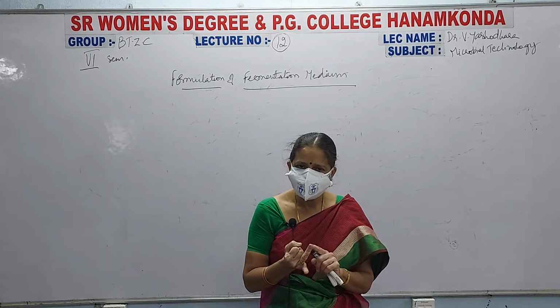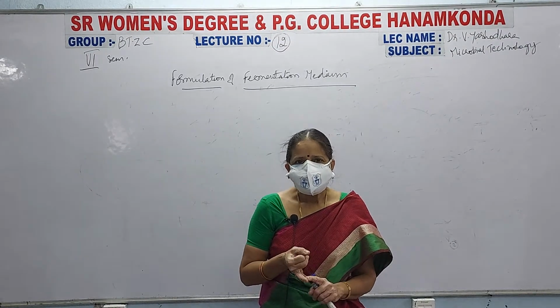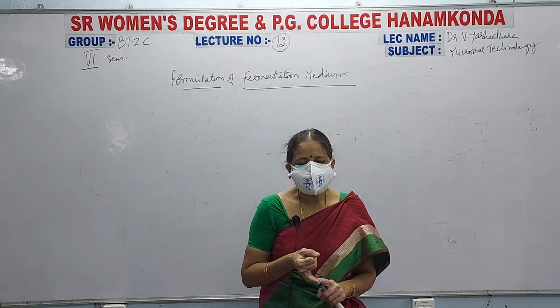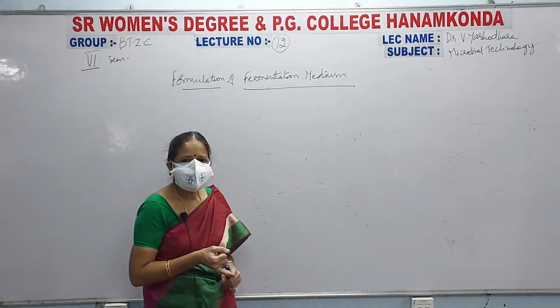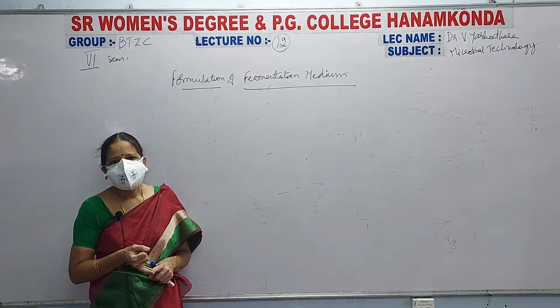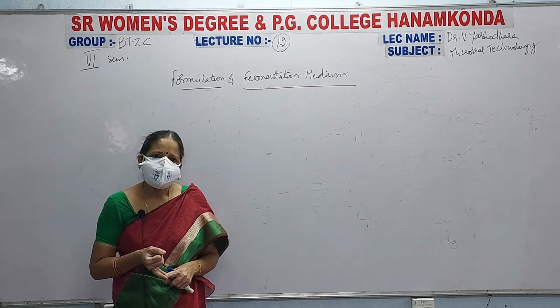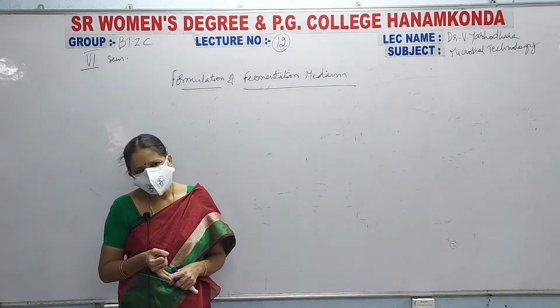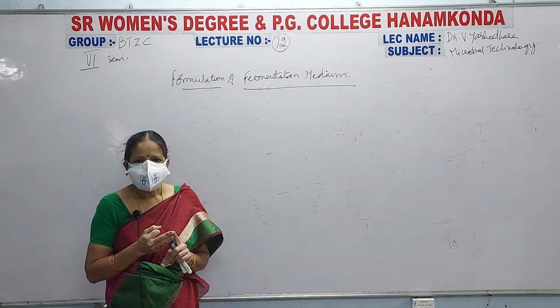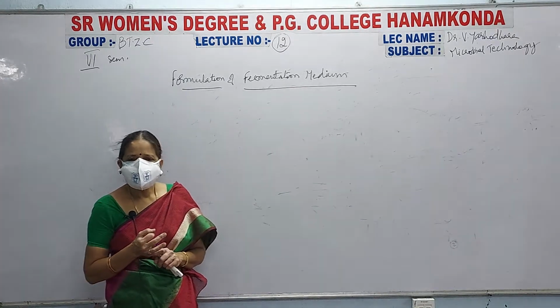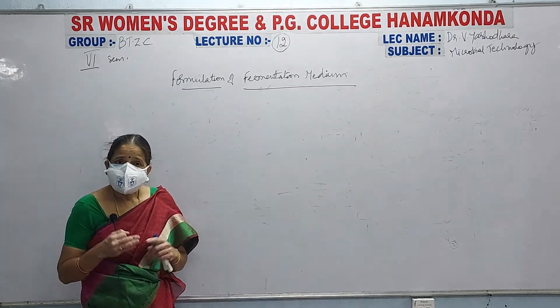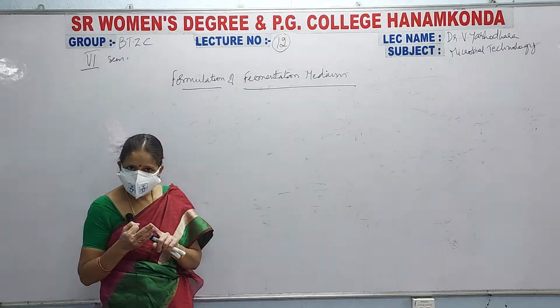Second one, the medium should satisfy the nutritive requirements of the microorganisms. Third one, the concentration of the nutrients should satisfy the growth of a special type of microorganisms.